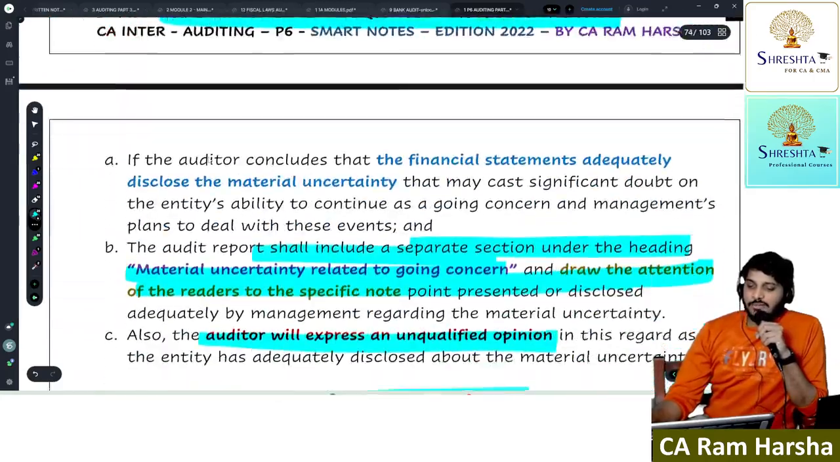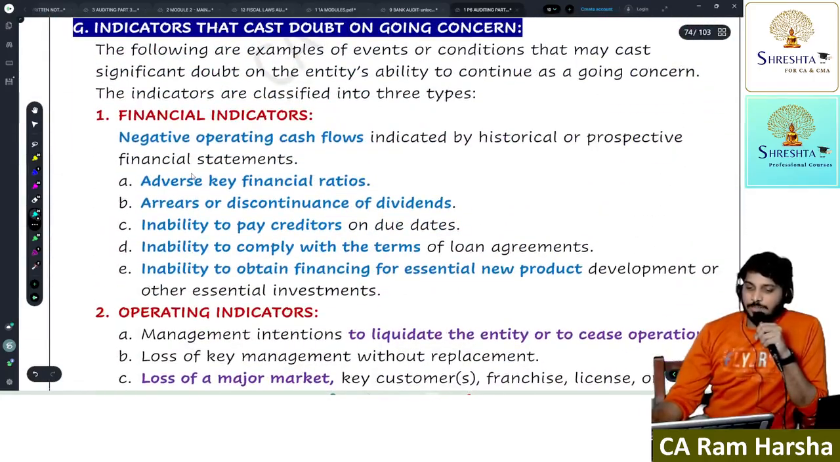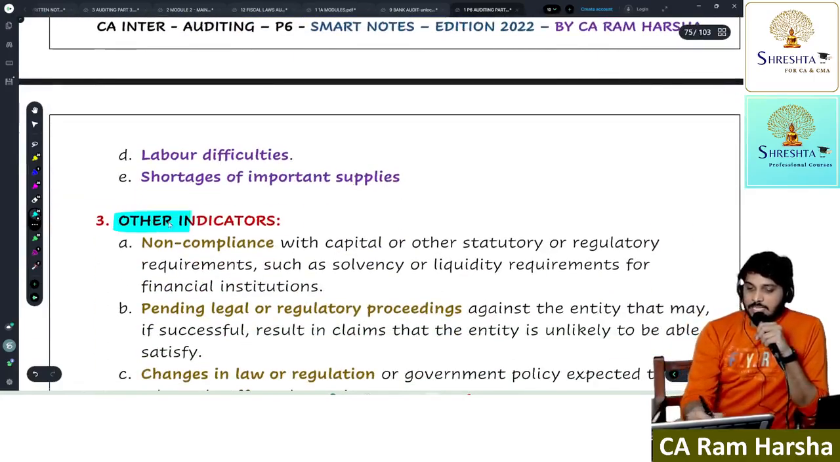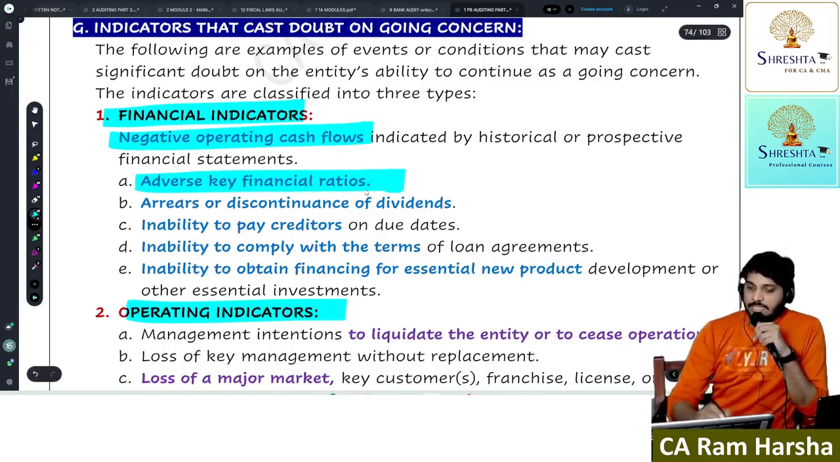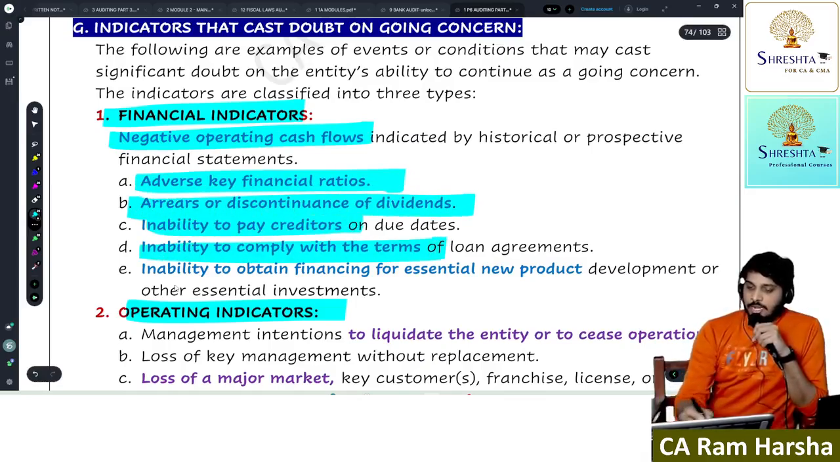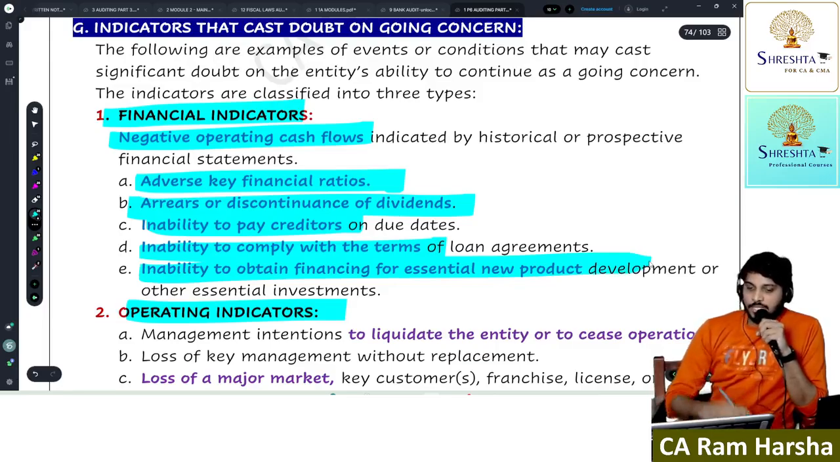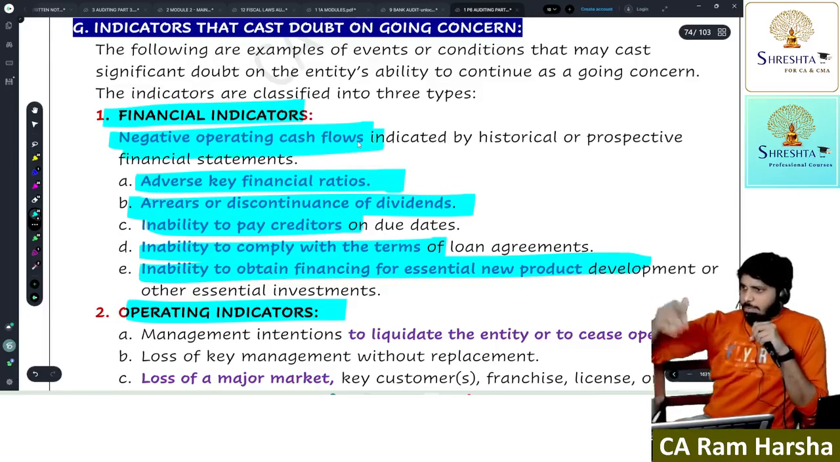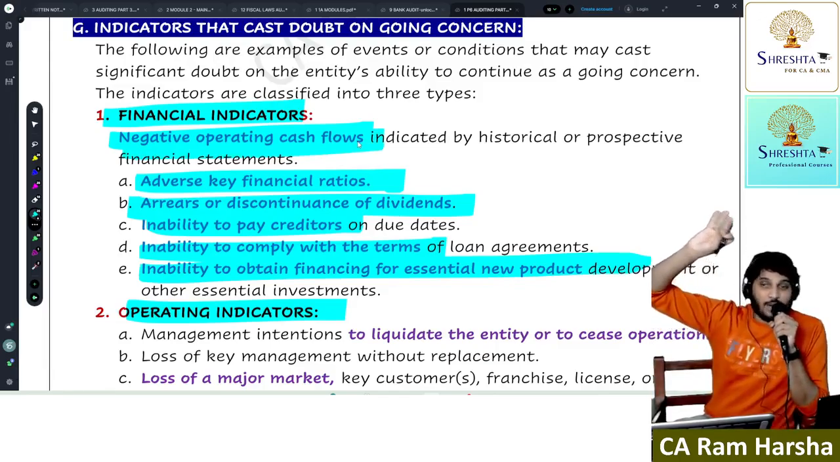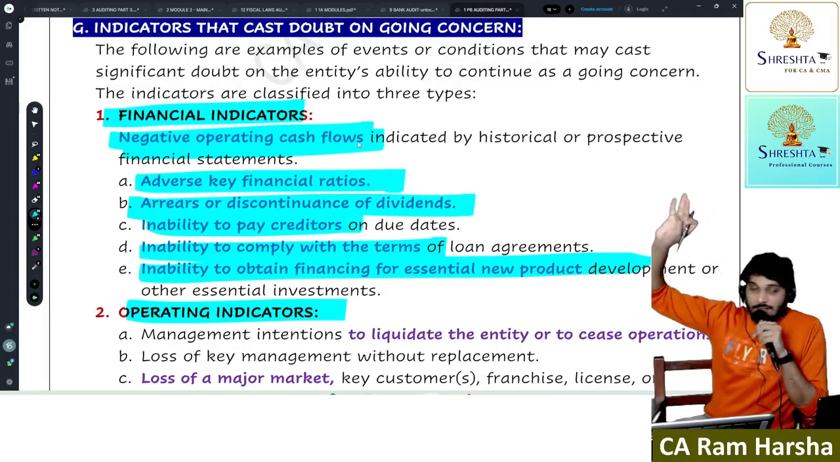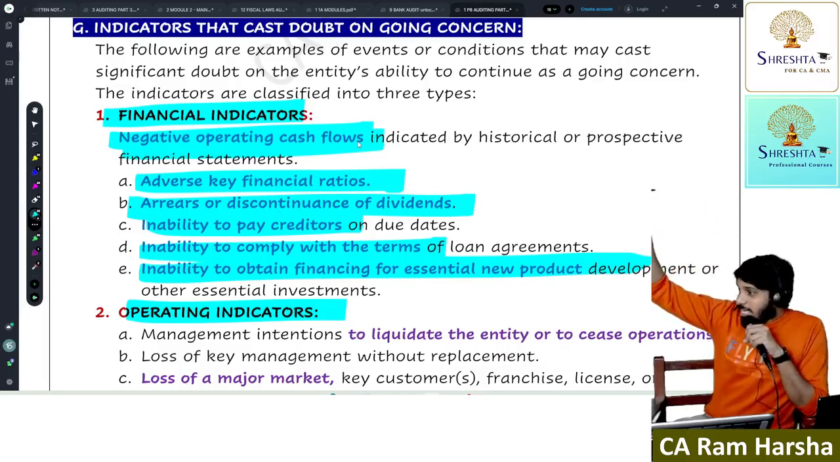Now, what kind of indicators can be there? Indicators are broadly classified into financial indicators, operating indicators, and other indicators. Like financial indicators: negative operating cash flow, adverse key ratios, discontinuance of dividend, inability to pay creditors on due date, loan terms and all we are failing. So negative operating cash flow, and there are many more indicators in the main material. Net liability position. What is it? Net liability position. And the creditors are not supporting.